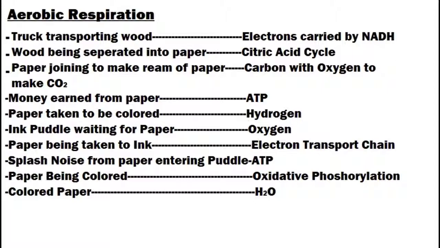The paper taken to be colored was hydrogen. The ink puddle waiting for paper was oxygen. The paper being taken to the ink, electron transport chain. The splash noise from paper entering the puddle resembles ATP. The paper being colored was the oxidative phosphorylation. The colored paper resembled H2O.